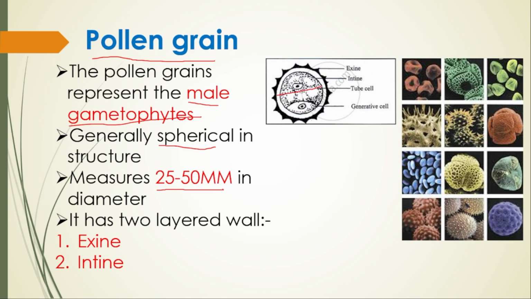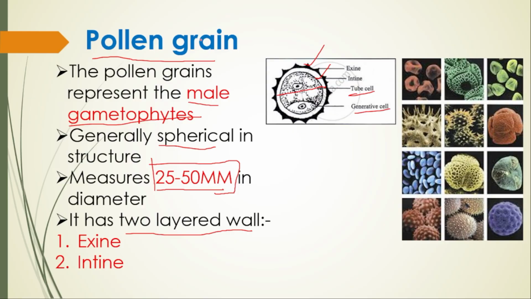This is already asked: what is the size of the pollen grain? 25 to 50 micrometres in diameter. It has a two-layered wall, and it also has two cells. The outer layer is called exine and the inner one is called intine. And how many cells does it have? Two cells, the tube cell and the generative cell.